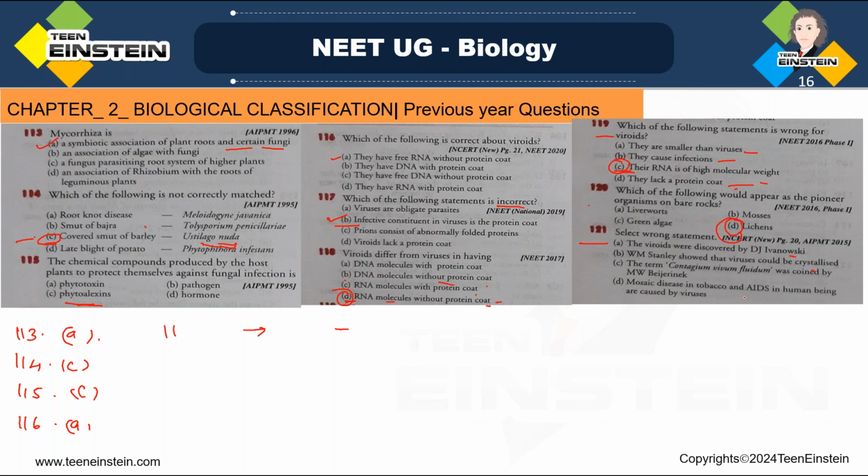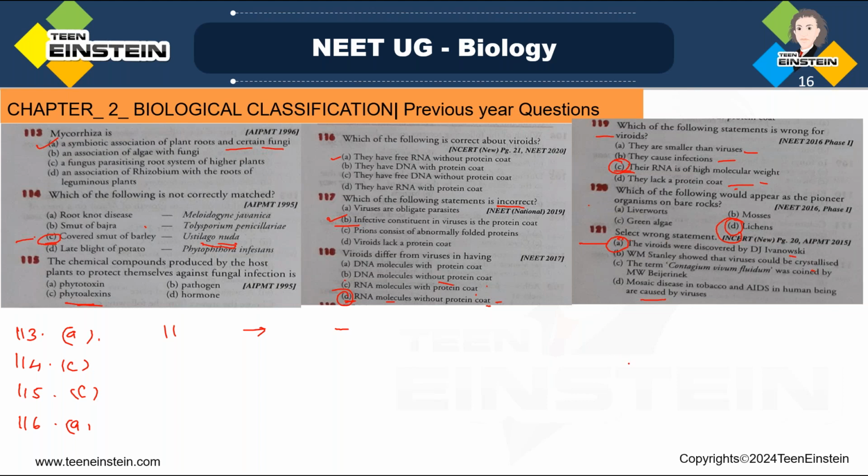Mosaic disease in tobacco and AIDS in human beings are caused by viruses. Which is a wrong statement? See, all statements are correct except statement A. Viroids were discovered by D.J. Ivanovsky? No. So this is the incorrect statement they have asked for.